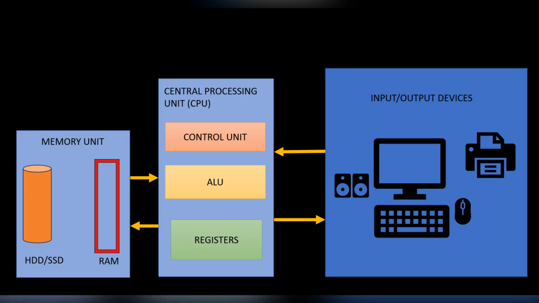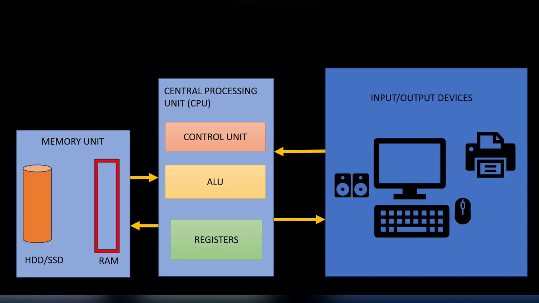First, the input unit. This is how data enters the computer, for example, through a keyboard or a mouse or a scanner. And next is the memory unit. This is where both data and program instructions are stored. A key idea here is that instructions and data share the same memory. Then we have the control unit. You can think of the control unit as a coordinator of the system. It fetches instructions from memory, decodes them, and tells the other components what to do.